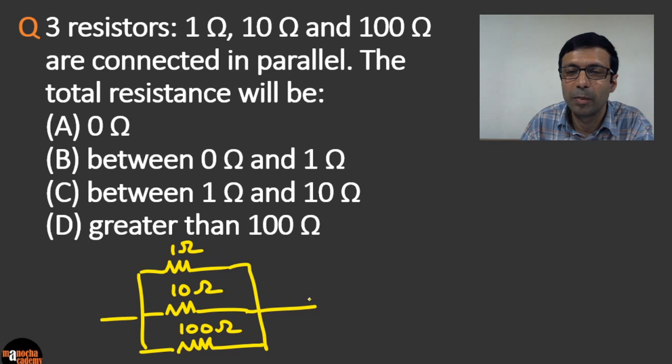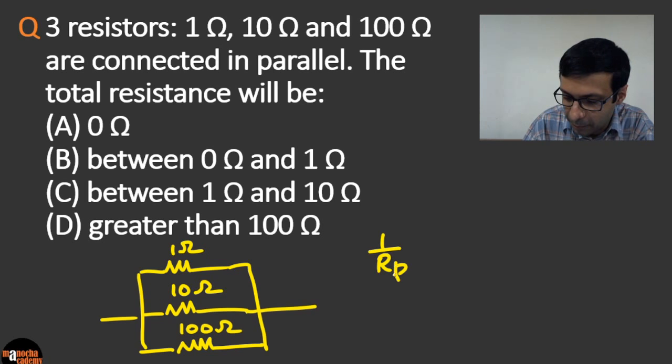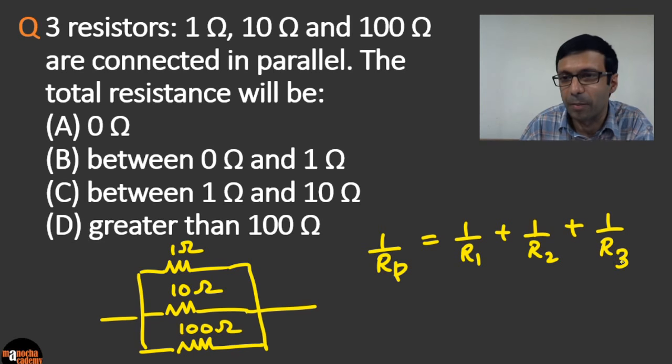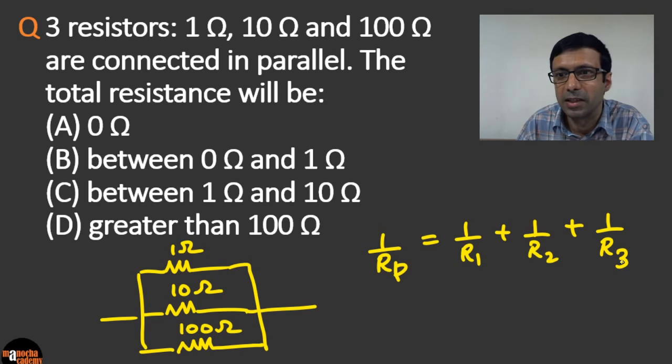So what do you think will be the overall resistance here? One option is to apply the parallel formula, which is 1 by Rp equals 1 by R1 plus 1 by R2 plus 1 by R3. That's the parallel formula and you can find the resistance.